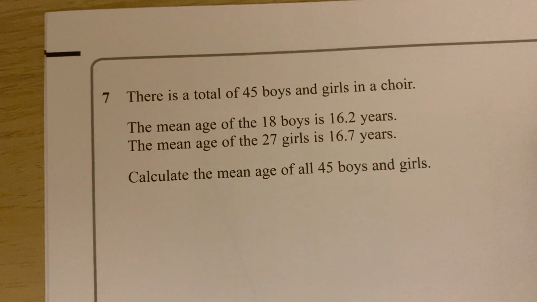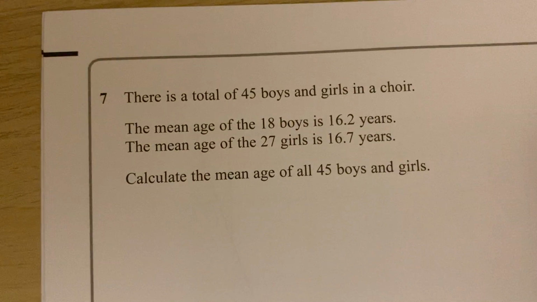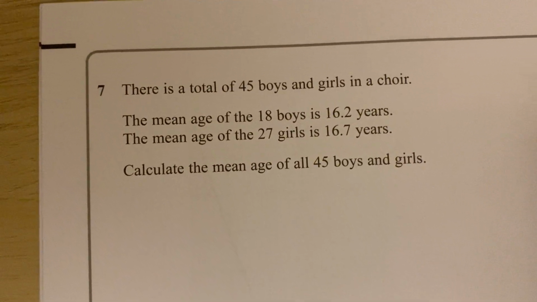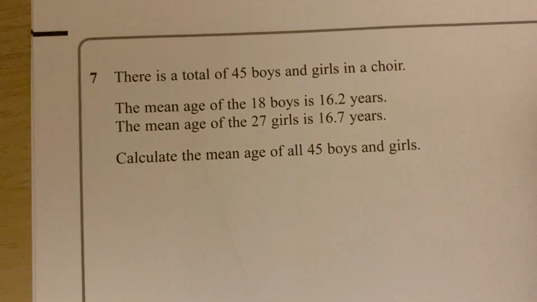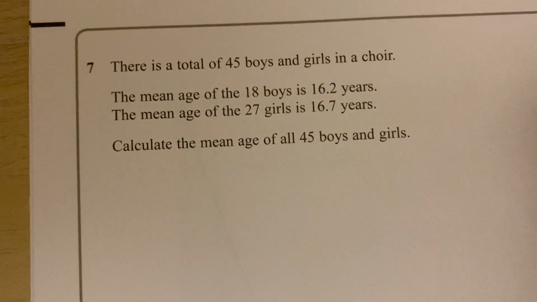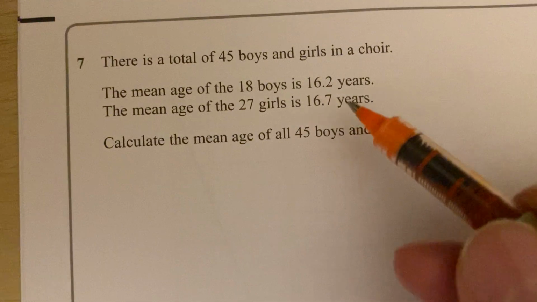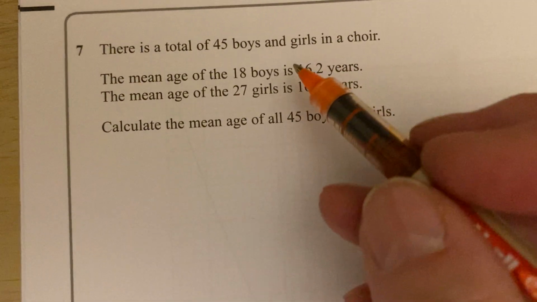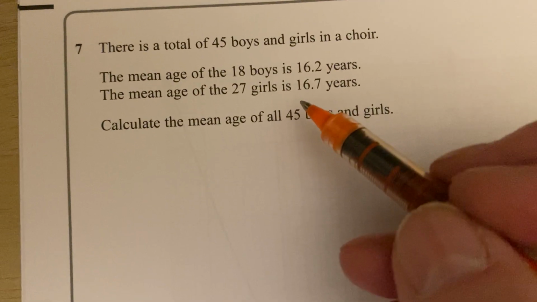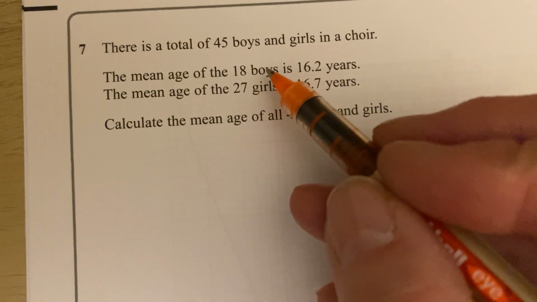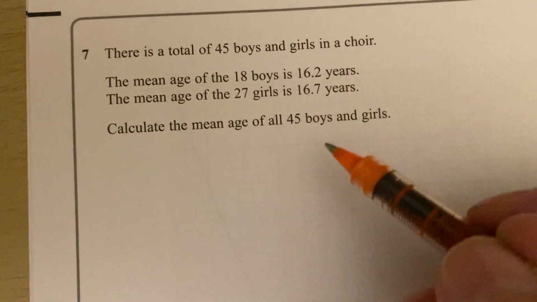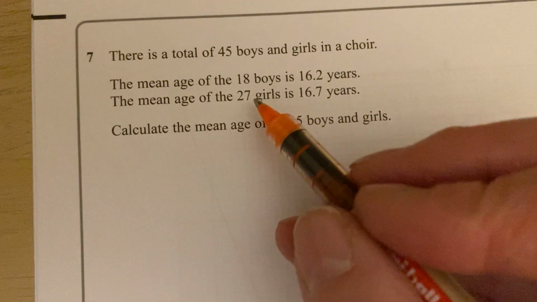There is a total of 45 boys and girls in a choir. The mean age of 18 boys is 16.2, and the mean age of 27 girls is 16.7. Calculate the mean age of all of them. Now, what people attempted to do is just simply add these two and divide by 2. That would be all well and good if there were the same number of boys and girls, but there aren't. There are more girls than boys. So therefore, there's more of a slant towards 16.7 than 16.2, because there are more girls.